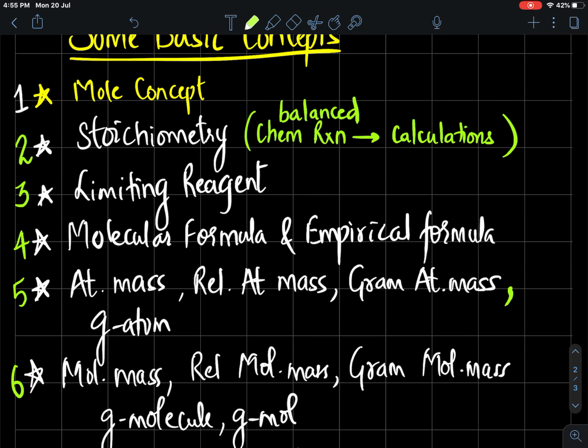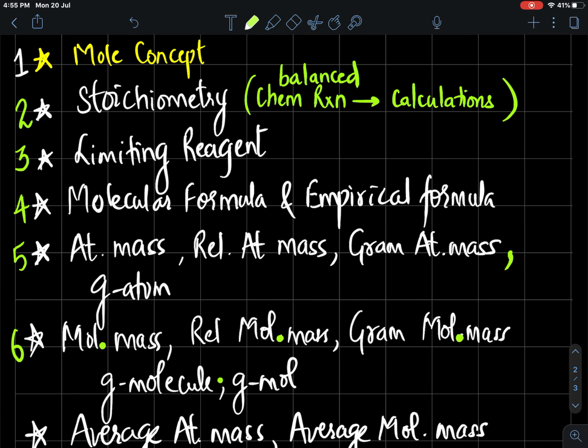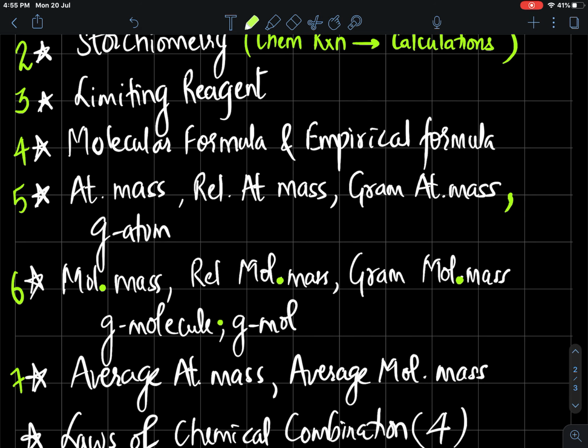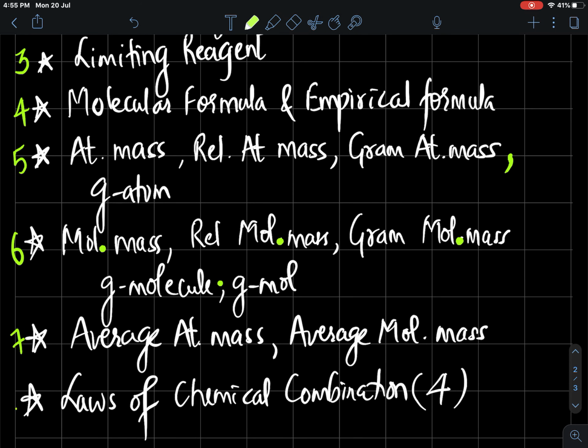Similar to atomic mass, we have molecular mass, relative molecular mass, gram molecular mass, gram molecule, and gram mole. Average atomic mass, average molecular mass, and so on. And in the end, we will be doing laws of chemical combination, where we learn law of conservation of mass, law of definite proportion, law of multiple proportion, law of reciprocal proportion, and so on.